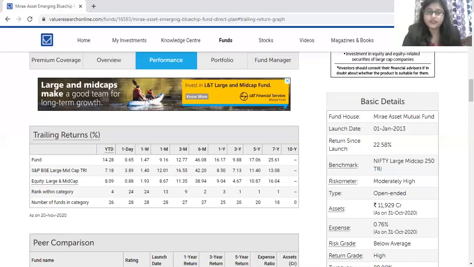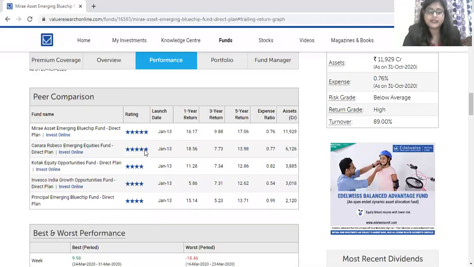If we go to the peer comparison part, these are the peer funds which were launched along with this fund in January 2013. If we compare the expense ratio in this peer comparison, the highest expense ratio is with the Principal Emerging Blue Chip Fund Direct Plan, that is 0.99.